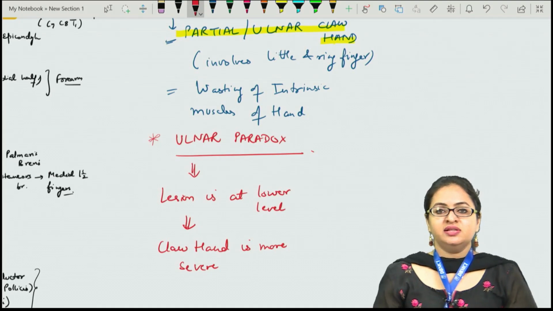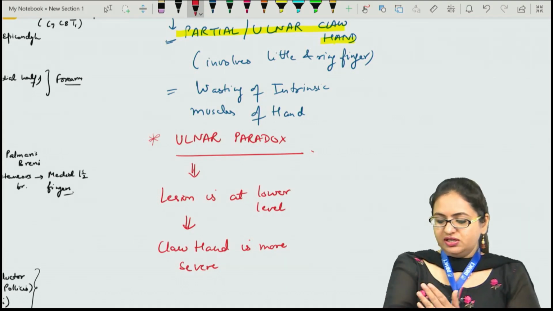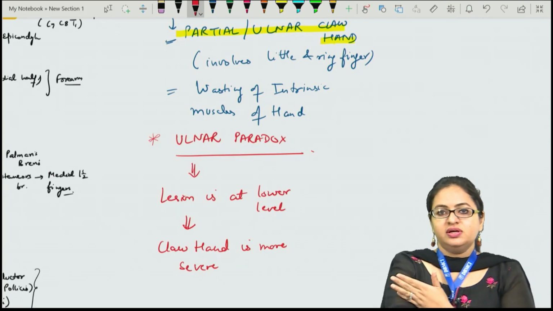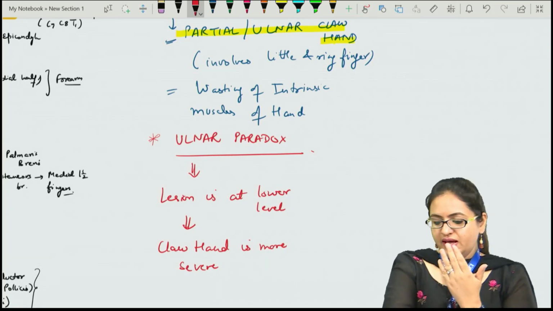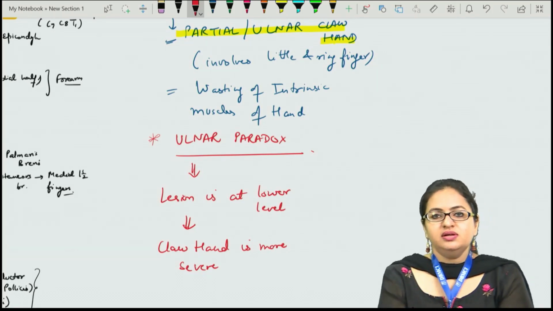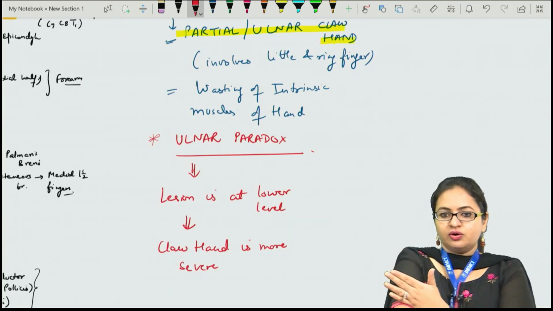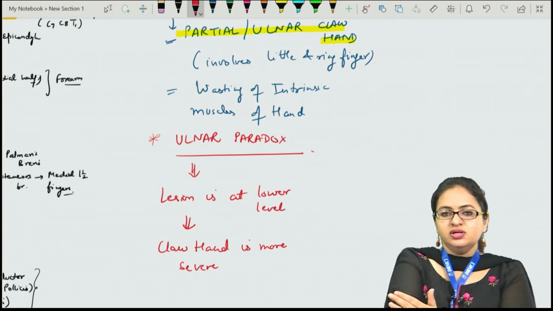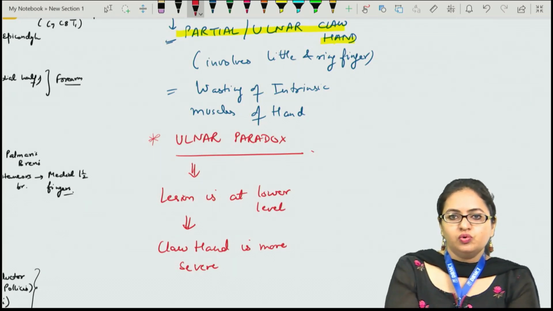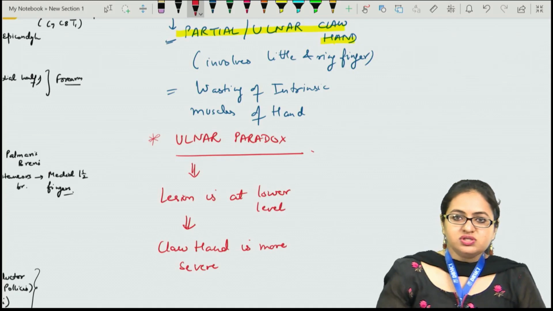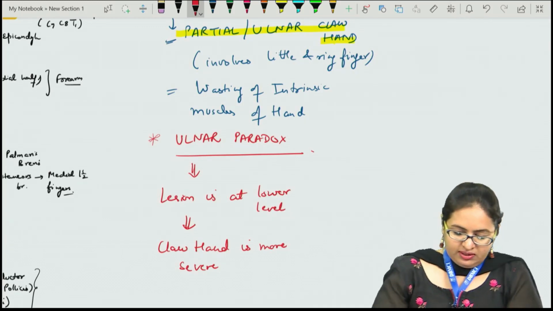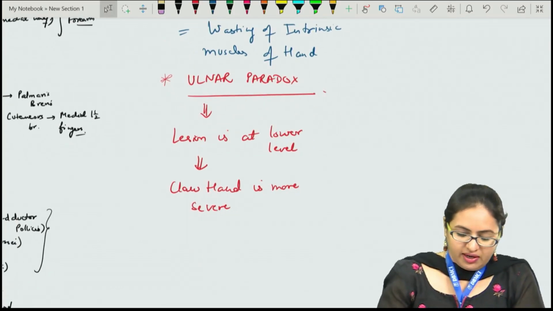When we discuss lesions of any nerve, we say that if the lesion is at the upper level, there is more severity of the deformity, and as we go towards the lower side, the symptoms decrease. But it is opposite in the ulnar nerve. As the lesion is going downwards, the claw hand becomes more severe. That is why we use the term ulnar paradox.